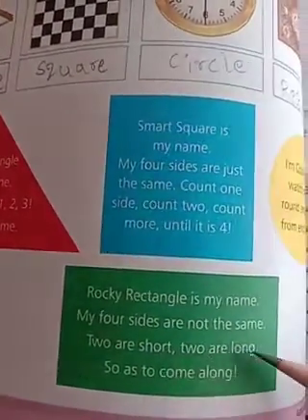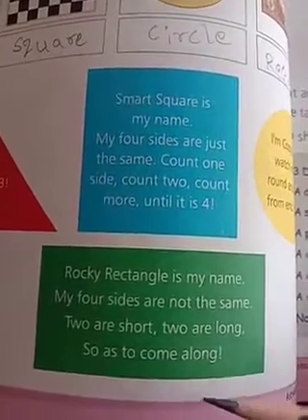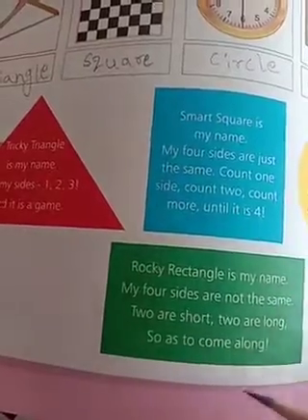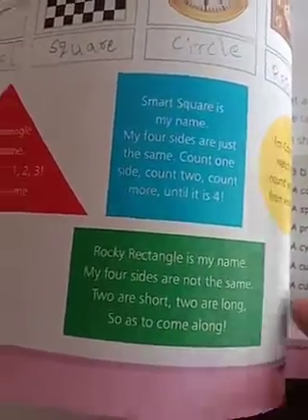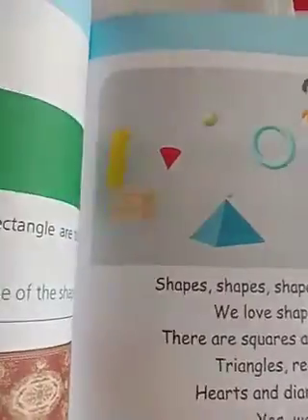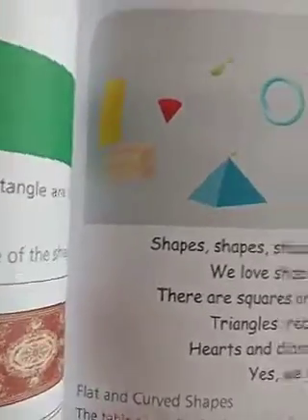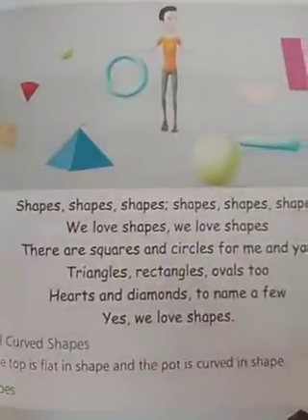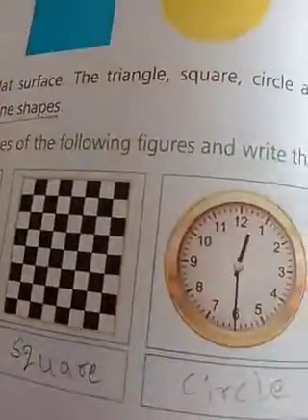My 4 sides are not the same. These 4 sides are not the same. 2 are short, 2 are long. These 2 are short and 2 are long. See here, they are playing with only these shapes. See here, flat and curved surface. These are the plane shapes, children.